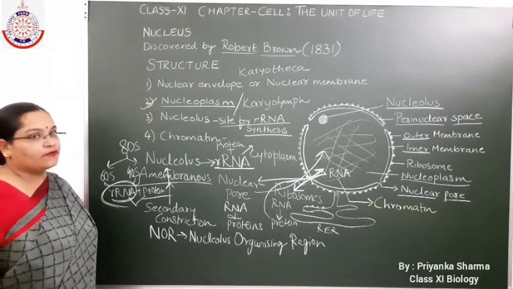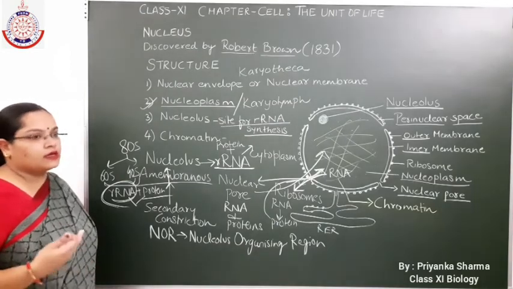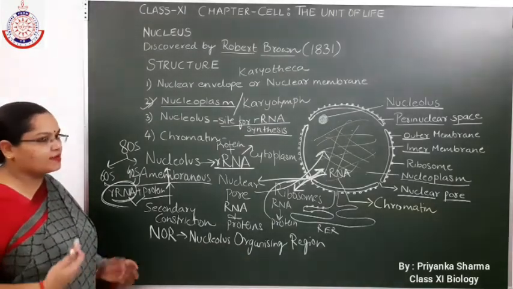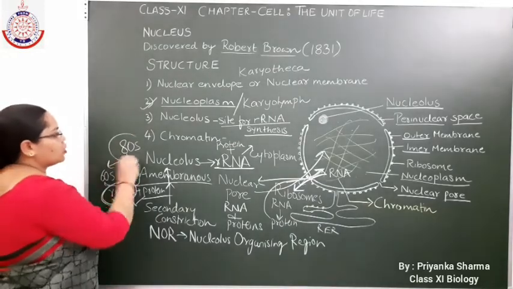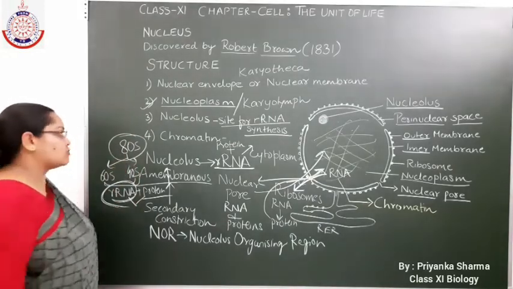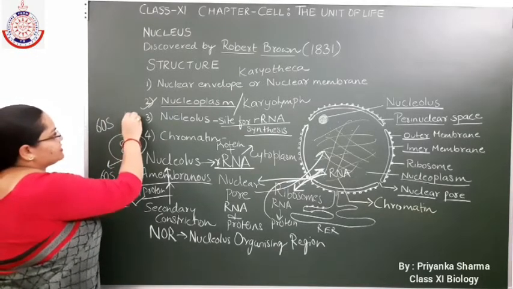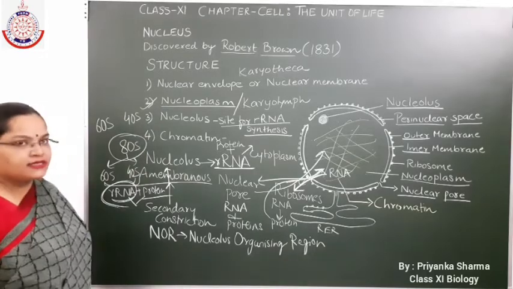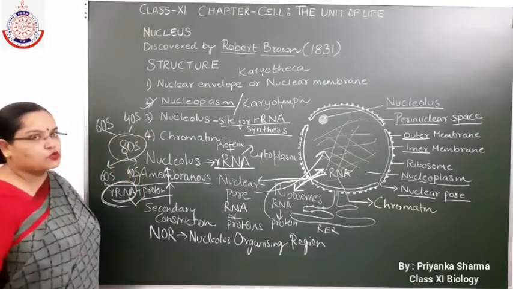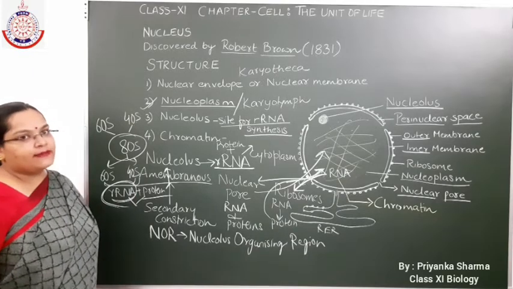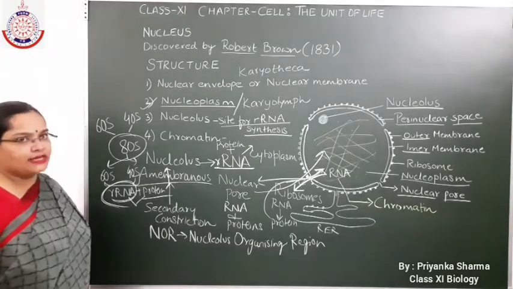And one more thing, all of you know that the ribosome's subunits remain separate. The complete 80S ribosome is never present in the cytoplasm. Always the subunits of the ribosome, 60S and 40S, you will find in the cytoplasm. These subunits combine to form the 80S ribosome only at the time of protein synthesis. I hope it's clear to everyone.